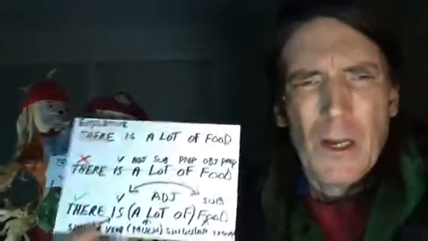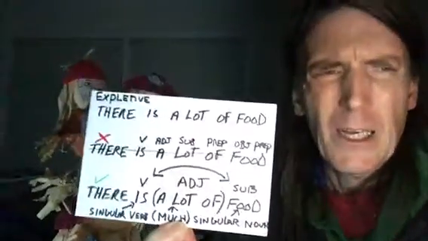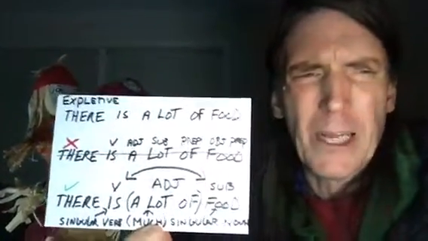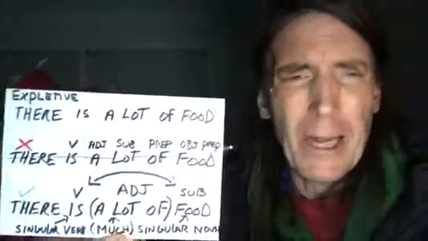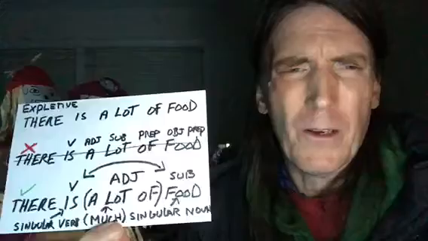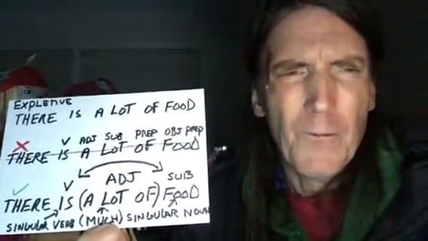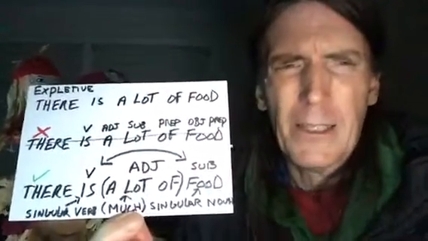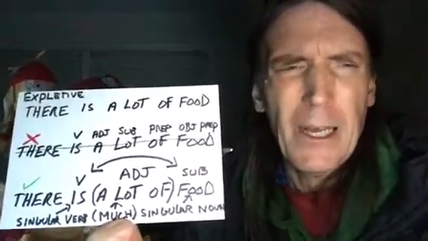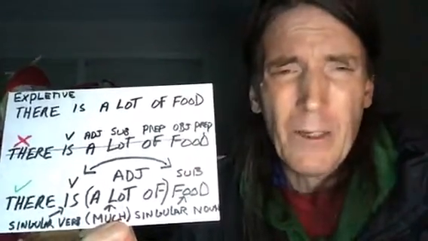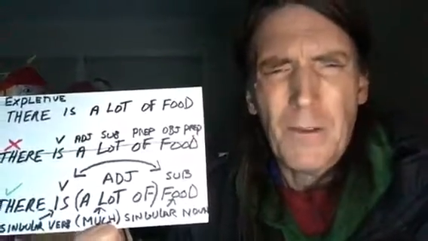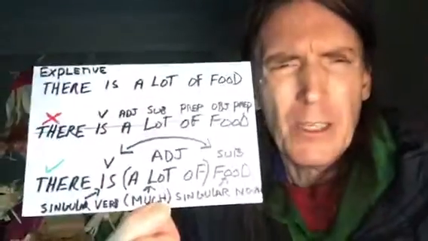And also you have to have subject verb agreement now. Once you have a lot of, and you take the preposition away from food, now you can have food as the subject. There is food. There is a lot of food. There is much food. A lot of is an adjective. So food is a subject, a singular noun, so you have to have a singular verb, and you go back to the verb is. You see where I got the arrow going between the verb and the subject. And you have subject verb agreement. You have a singular noun, which means you have to have a singular verb, which you do. Food, singular noun. The verb, singular verb, is.